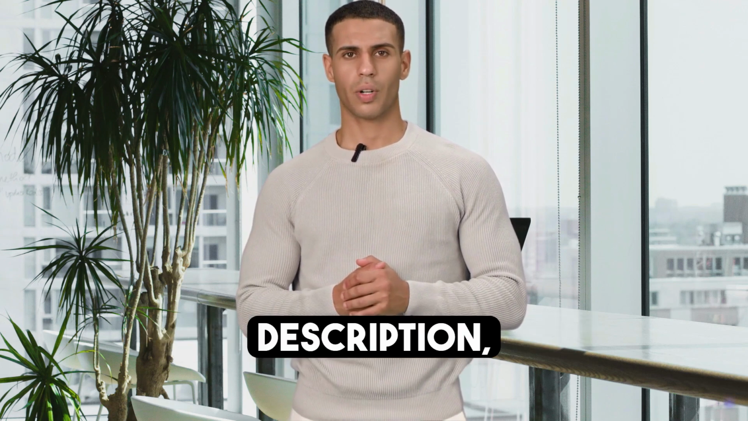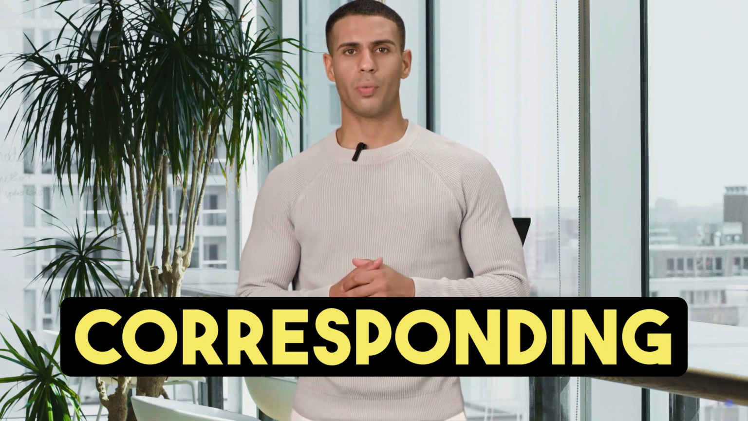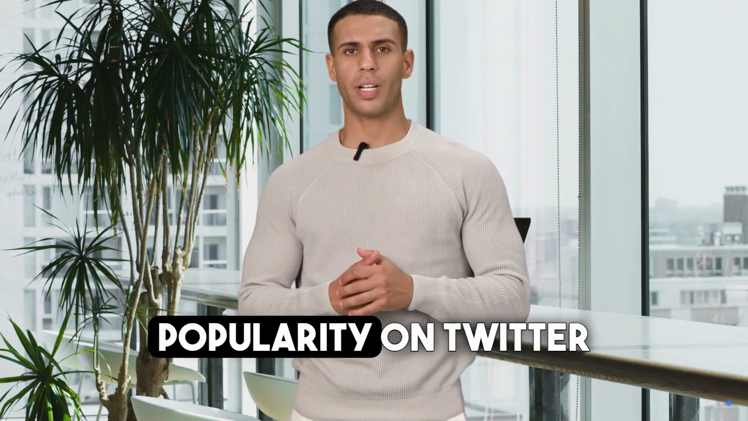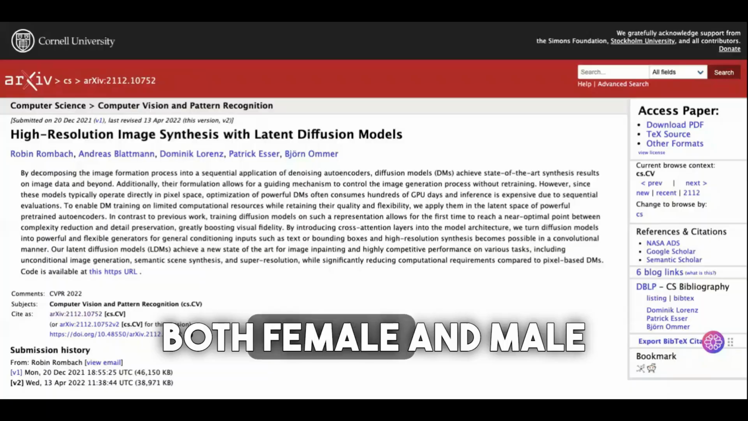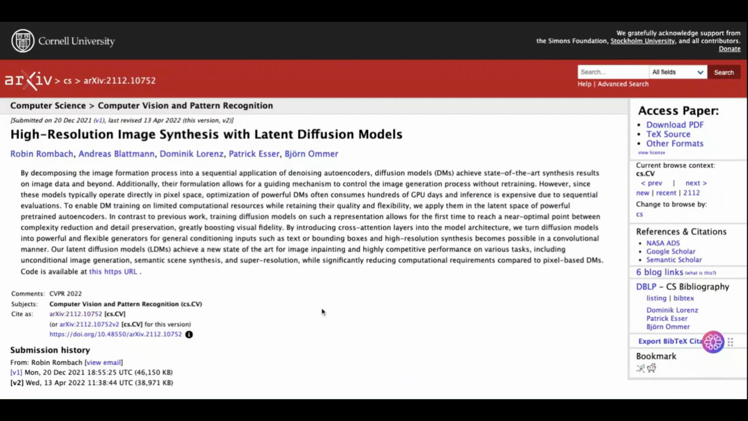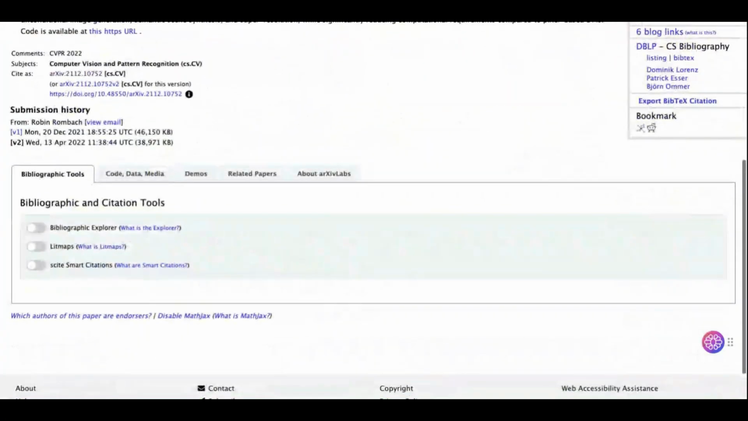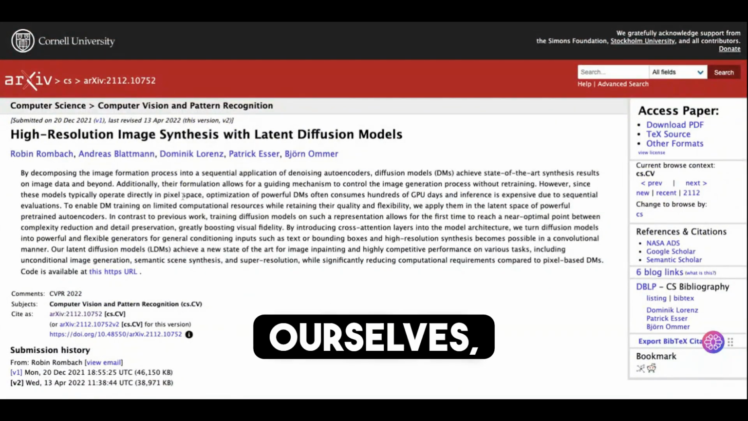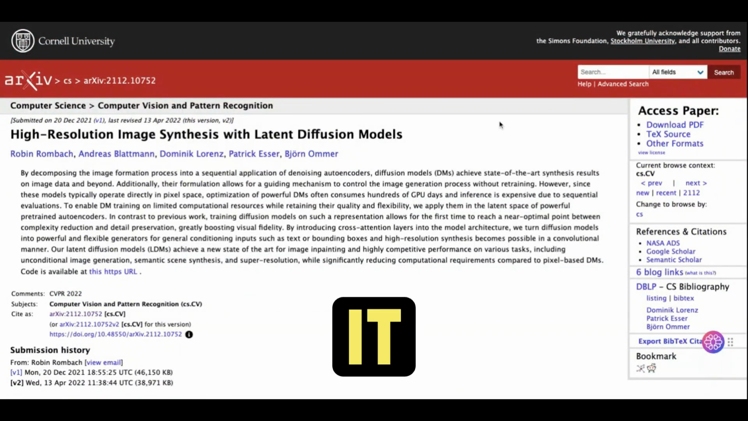We'll be producing an AI-generated model, girlfriend, idol, whatever you prefer, allowing you to input any text description, and the AI will generate a corresponding image. These have gained popularity on Twitter and other platforms. Both female and male versions of this exist, and they generate significant income. However, today, we'll create it ourselves and also elucidate how it all operates.